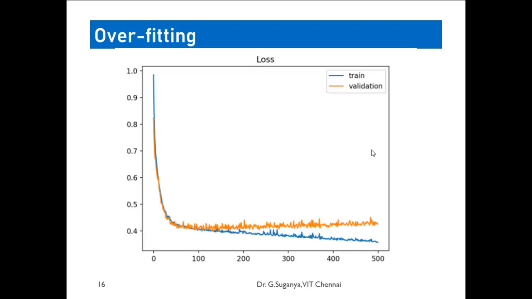Now coming to validation, until he gets trained properly, no issues, it will go well. But after that, we cannot predict what kind of performance it will give, because it learns each and every small aspect of the training data.